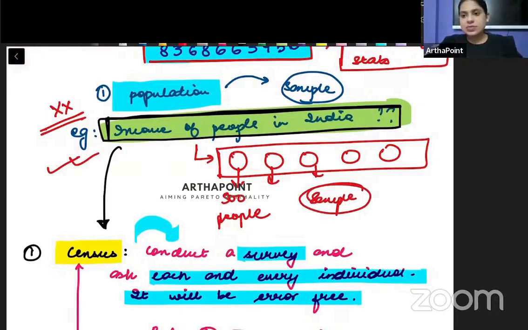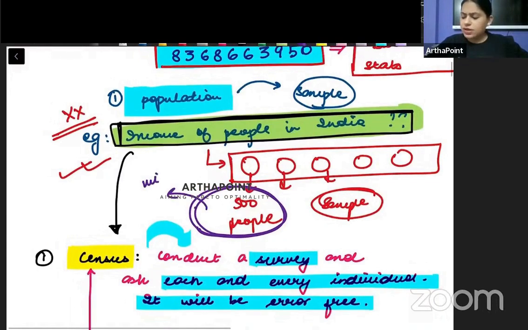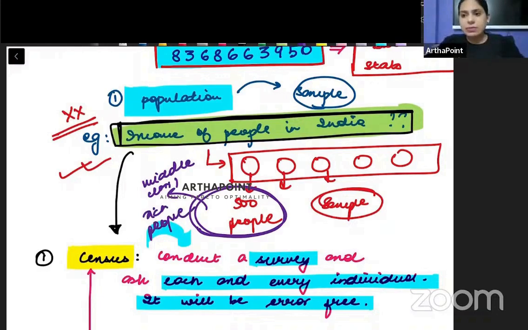Now what will happen in this case beta? क्या problem आएगा इससे? One, it will be a very timely process. जल्दी जल्दी ये काम हो पाएगा because now I just have to collect data of 500 people each. But it can create some error. हाँ, suppose ये जो 500 लोगों का data मैंने collect किया, these 500 people whose data I collected, let's assume that almost all of them were either middle class or rich people. Then this data will be very biased. ये जो sample होगा ये बहुत ज़्यादा biased हो जाएगा.